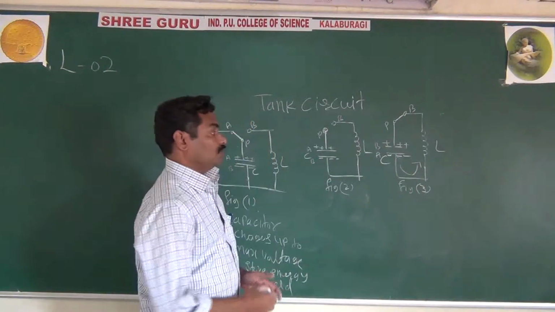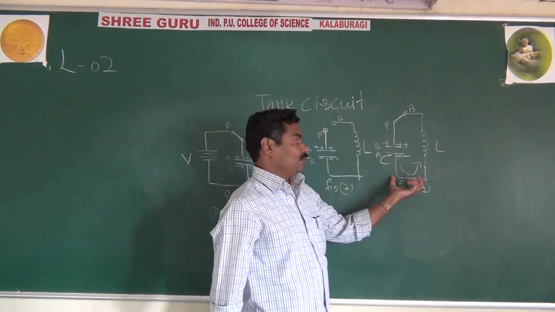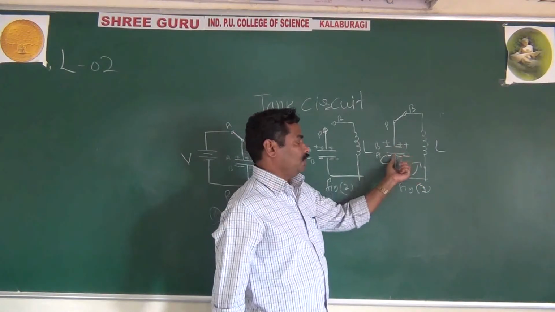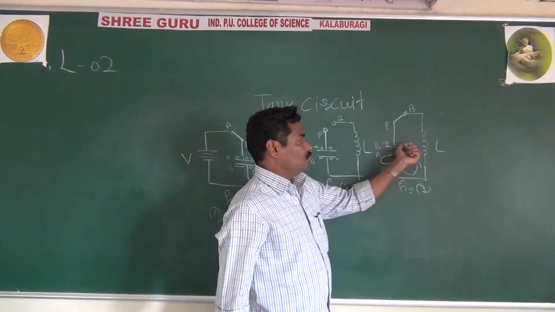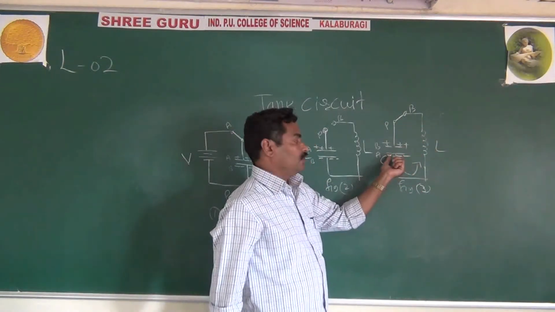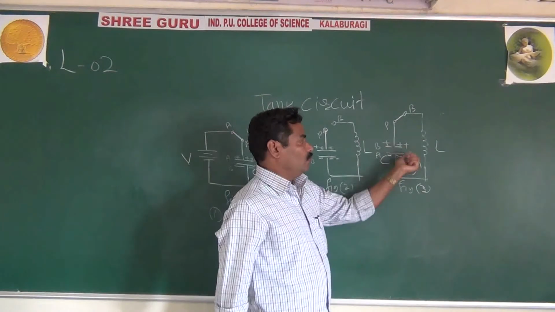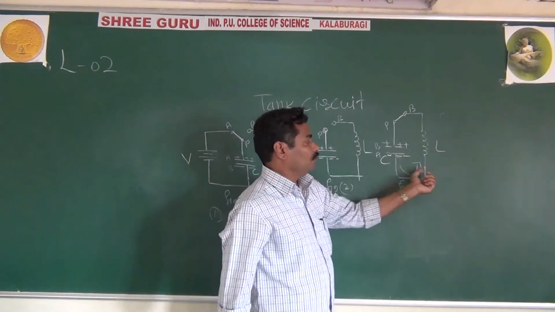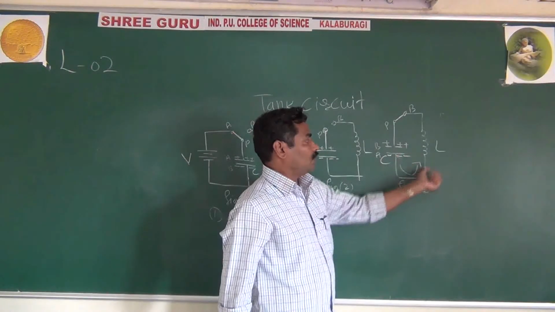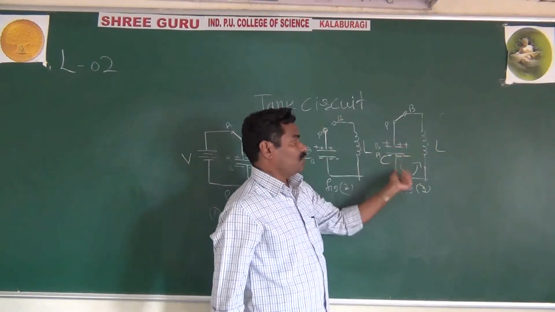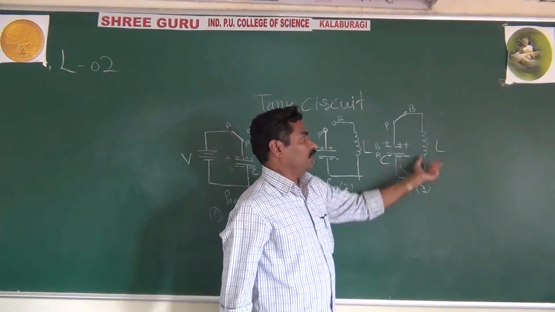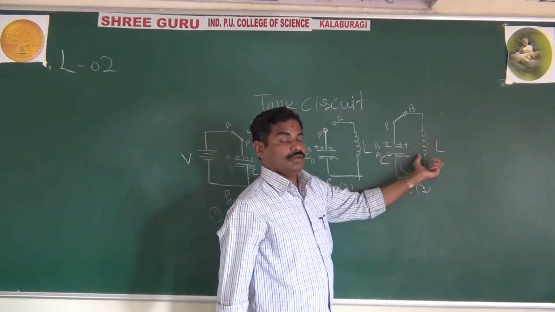Because of the discharging of the capacitor, the electrons in the capacitor are moving. Slowly the voltage of the capacitor decreases, and because these charges are moving, they will create some current in the inductor.